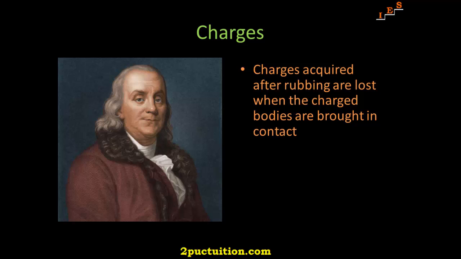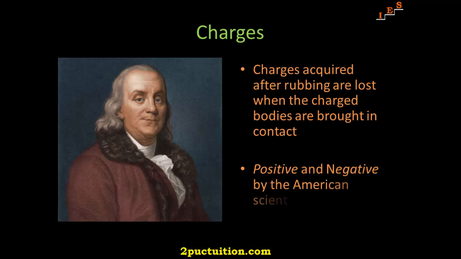What can we conclude from these observations? It just tells us that unlike charges acquired by the objects neutralize or nullify each other's effect. Therefore, the charges were named as positive and negative by the American scientist Benjamin Franklin. We know that when we add a positive number to a negative number of the same magnitude, the sum is zero. This might have been the philosophy in naming the charges as positive and negative. By convention, the charge on the glass rod or cat's fur is called positive and that on the plastic rod or silk is termed as negative.